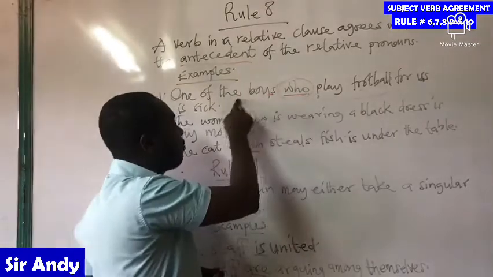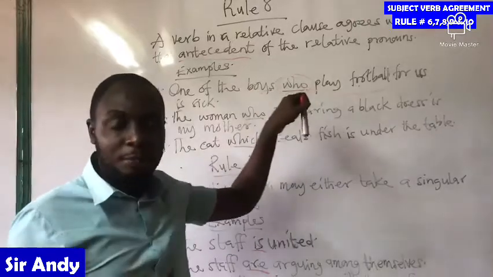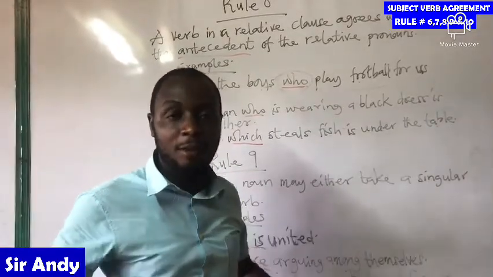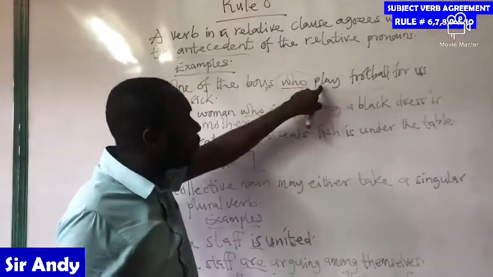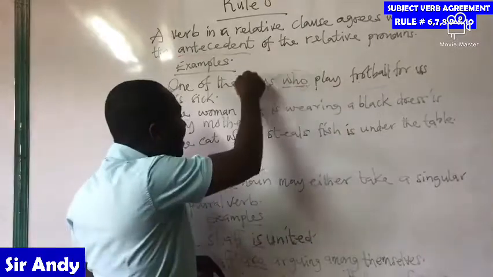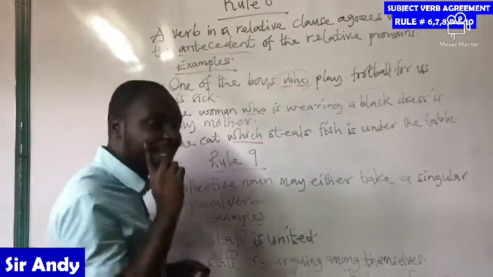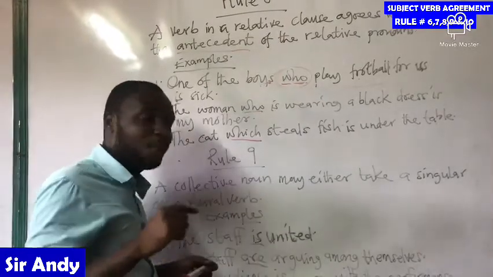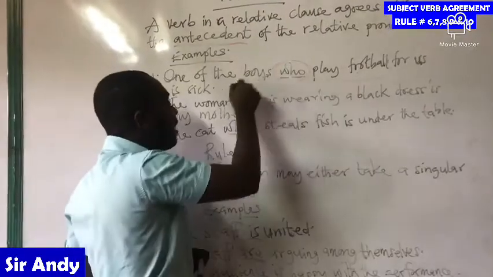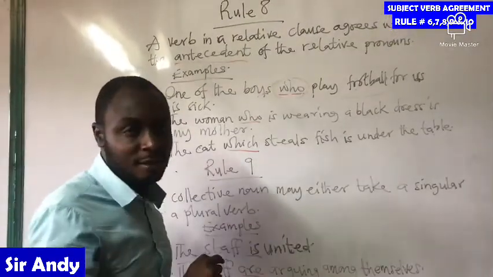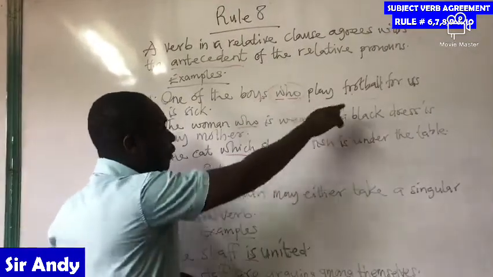So who is standing in place of the boys? And we've learned that plural subjects take plural what? Verbs. So the boys here is plural, and therefore the verb must be plural. So the who is standing in place of the boys. So one of the boys who play, not who plays. One of the boys who play, because the who, being a relative pronoun, is standing in place of the boys. And the boys play football.